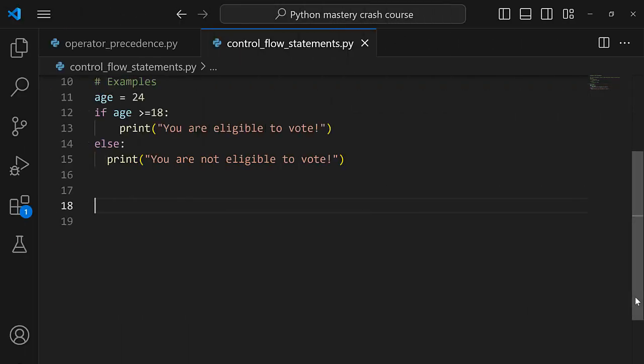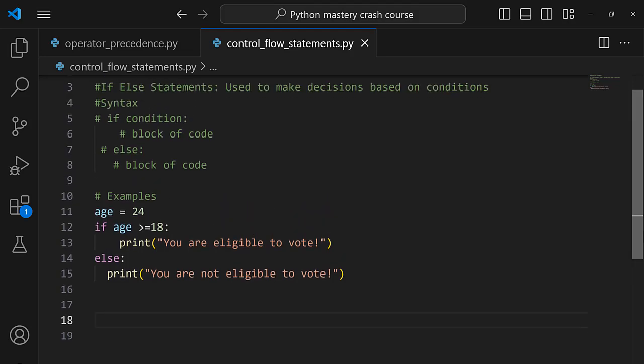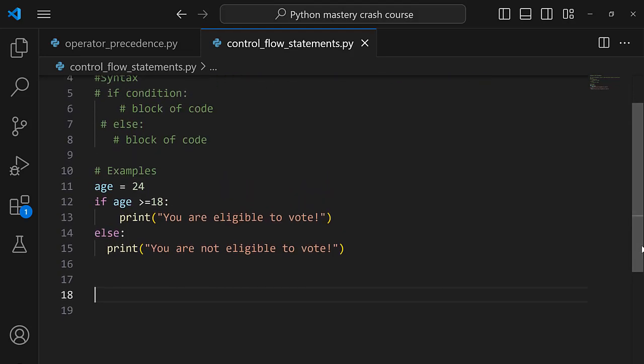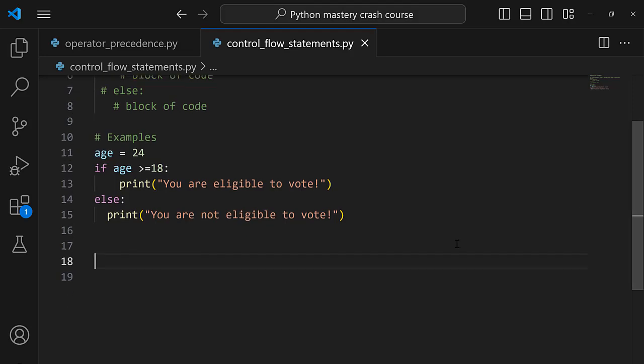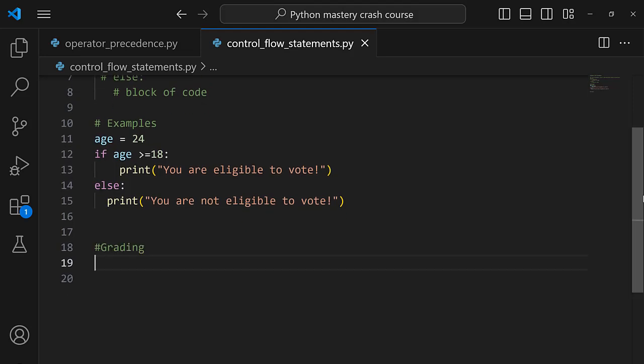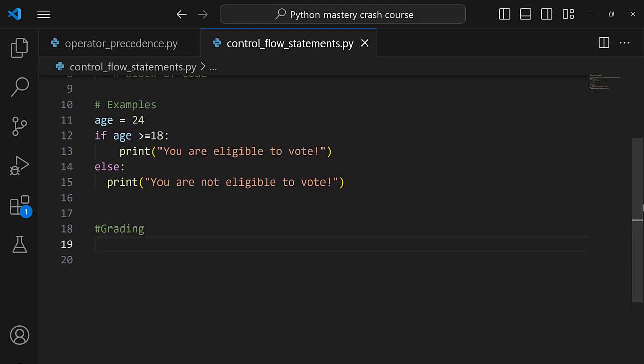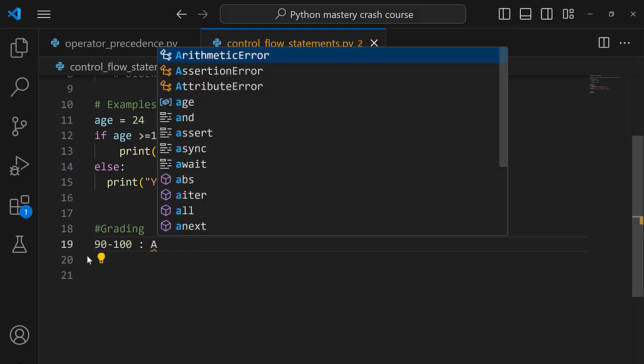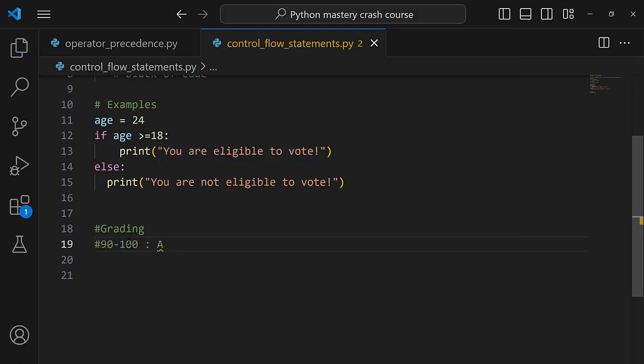Now, in addition to the if-else statements, there would also be cases whereby we are working with more than one condition. For example, if we wanted to grade student marks, we can work with the if-else statements in a way that we are always going to be having a particular range that is going to be used for grading. For example, between 90 to 100, we assign these students an A. Actually, it's better if we write it this way such that we comment it out.